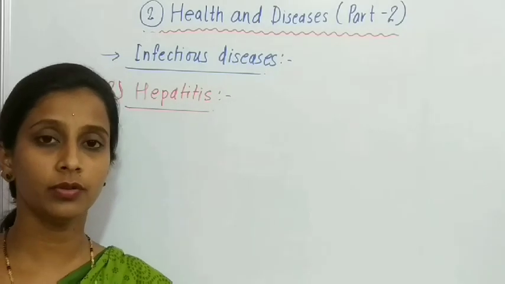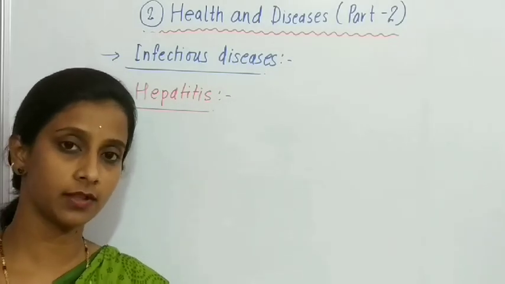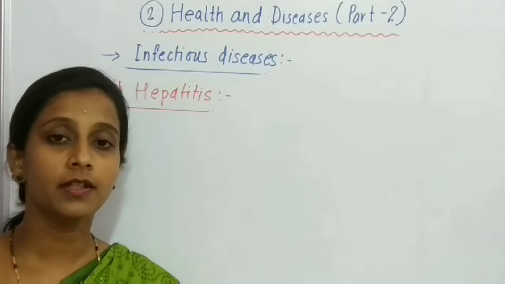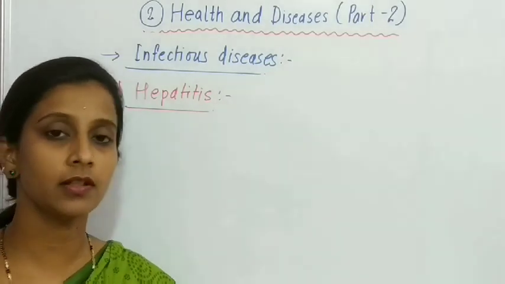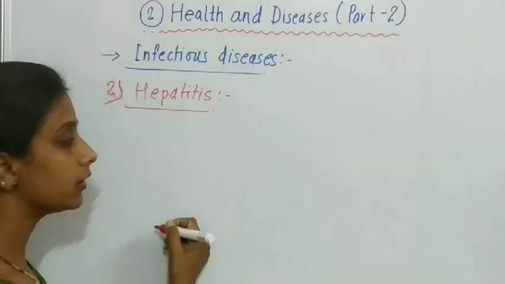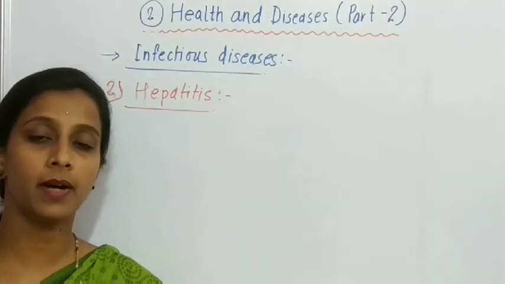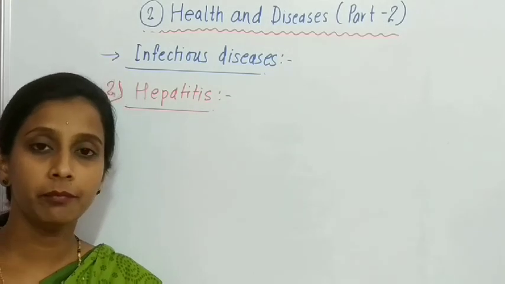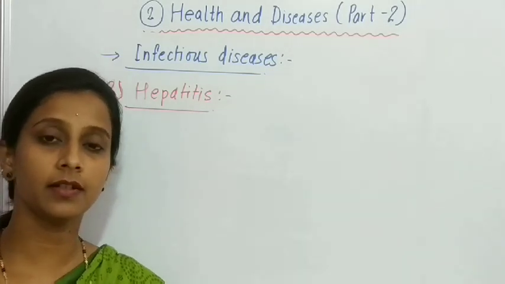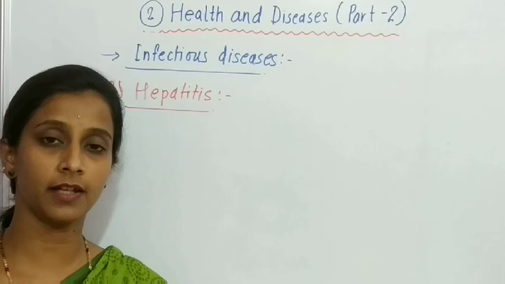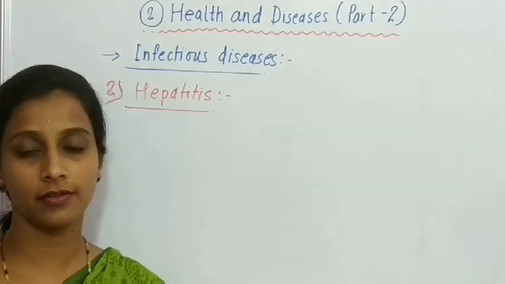We know that the liver is present in our abdomen, and the liver is the largest gland present in our body. That liver produces a juice called bile, and that bile passes into the intestine for the process of digestion.